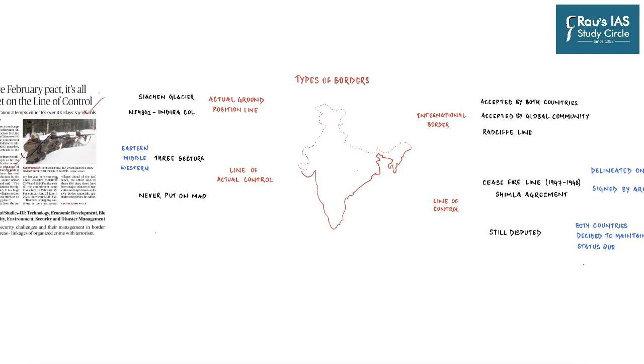Now, line of control is just one of the lines or one of the boundaries which separates India with its neighbors. When we go through the disputes with China, we get to hear about line of actual control or LAC. Then there is something which is called actual ground position line. Then of course you have international borders of India. And now when aspirants start preparing, newspapers generally do not describe these terms. And so that is why in today's discussion, we will go through the detailed analysis of what these four different kinds of terms mean actually.